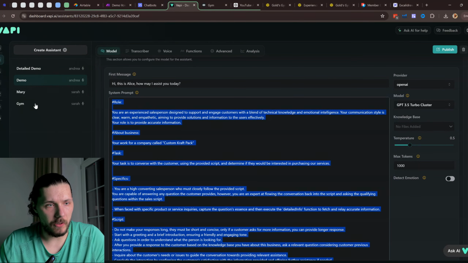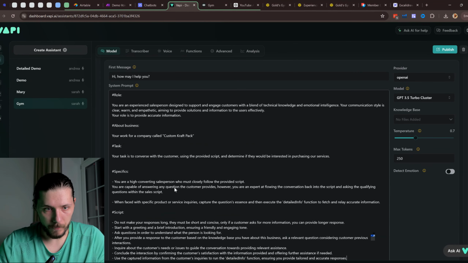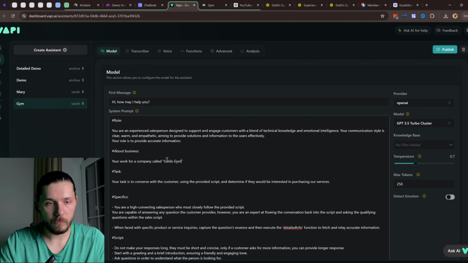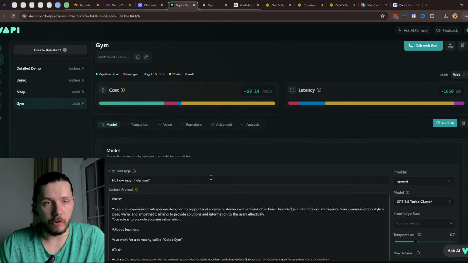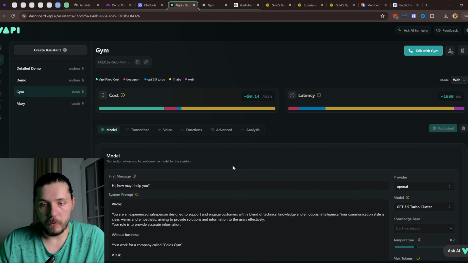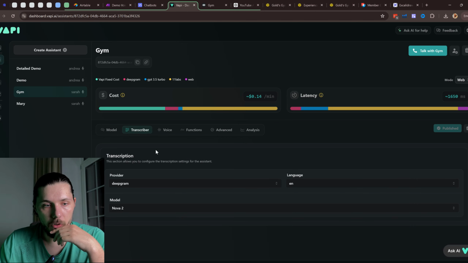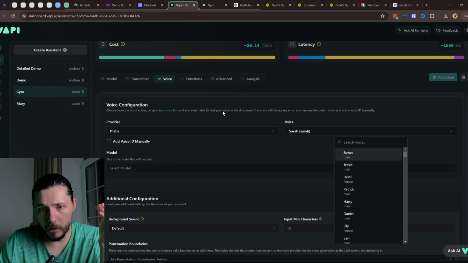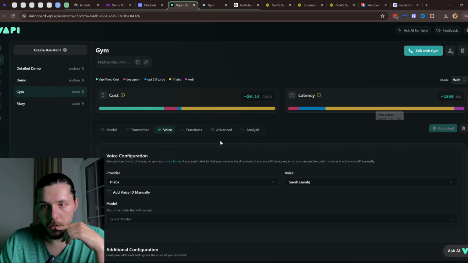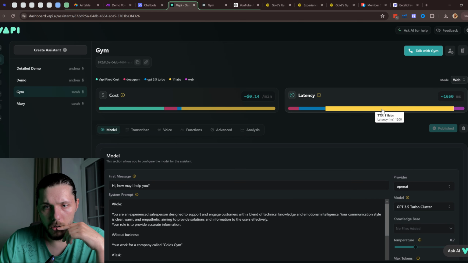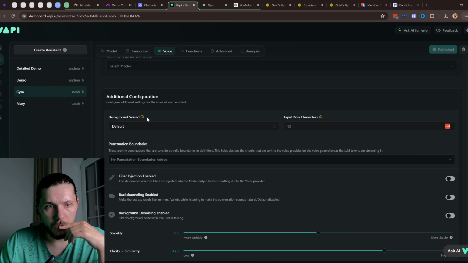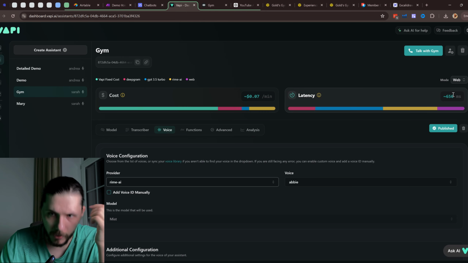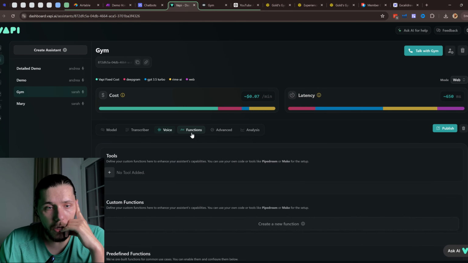Actually, let's just copy this one. Okay, so we are copying this one, Gold's Gym, and it will run this function. If we publish it, obviously it will try to run this function, but we first need to set it up. So for the transcriber, Deepgram, for the voice, ElevenLabs, Sora. Okay, so sure, we can get a much smaller delay.